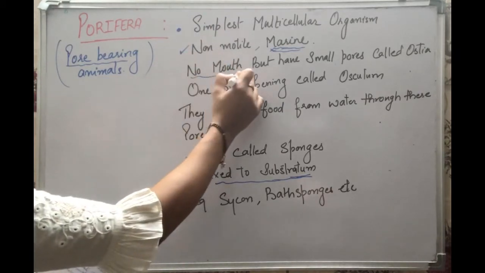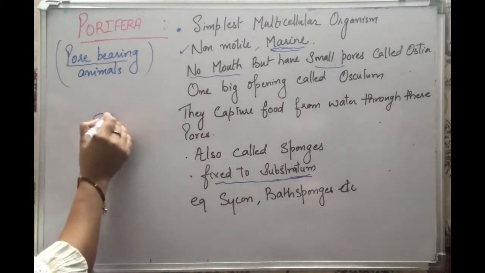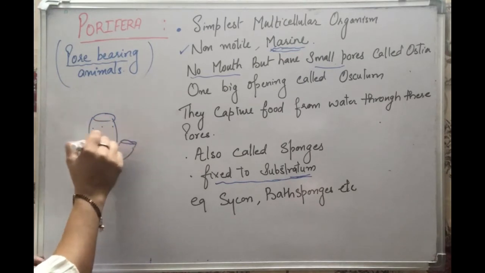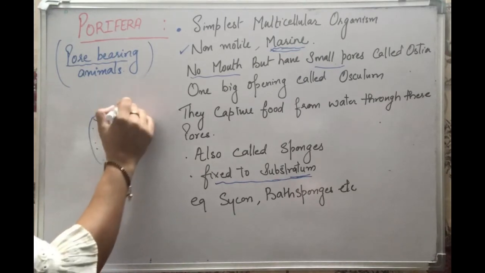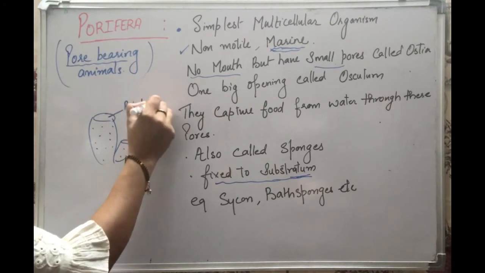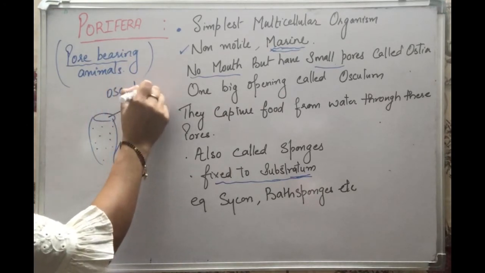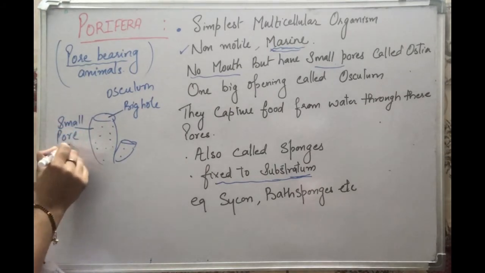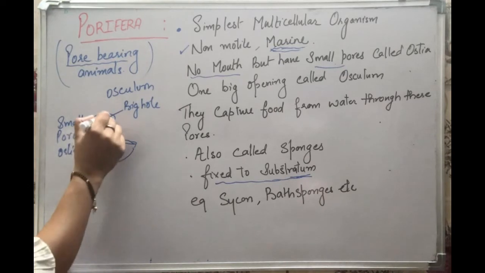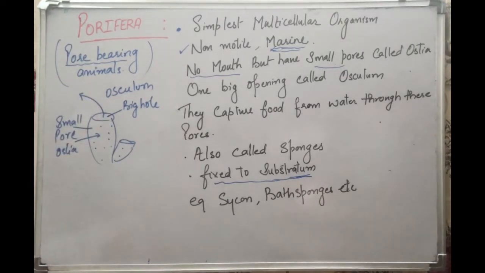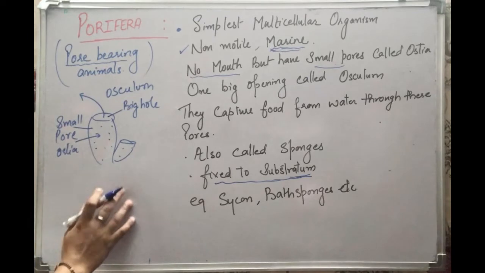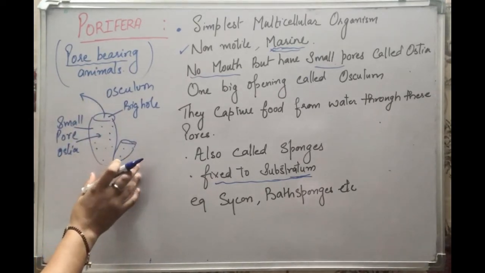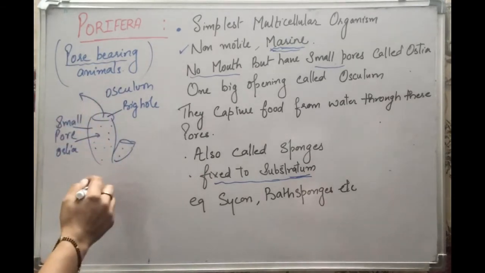They don't have any mouth but they have small pores in the body. If you draw the structure, they have something like this kind of structure. They have small pores on their body and they have one big hole. This big hole on the upper side is called the osculum, and the small pores are called ostia. Through the ostia water goes in and through the osculum the water goes out. This is how they take their nutrition. They don't have any kind of organ in the body. These are just cells arranged in a simple cellular layer, and they absorb nutrition with this method.